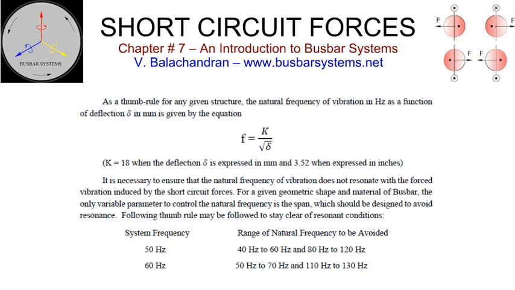For a system frequency of 50 cycles per second, avoid a range of natural frequency from 40 to 60 and 80 to 120 cycles per second. For a system frequency of 60 cycles per second, avoid a range of natural frequency from 50 to 70 and 110 to 130 cycles per second.